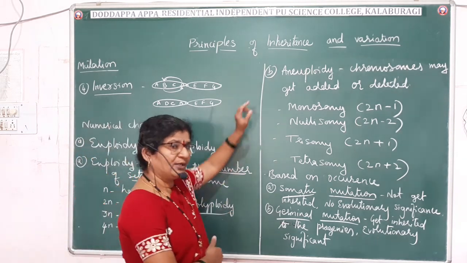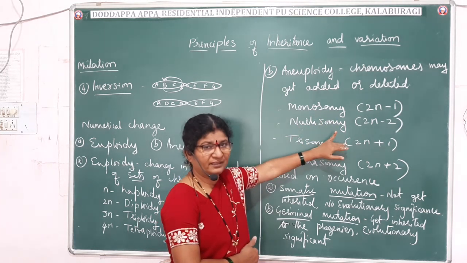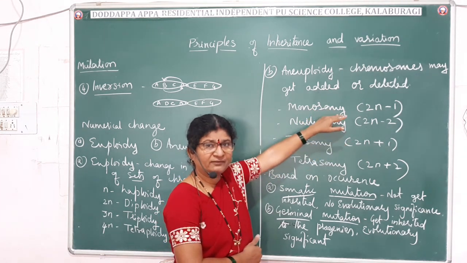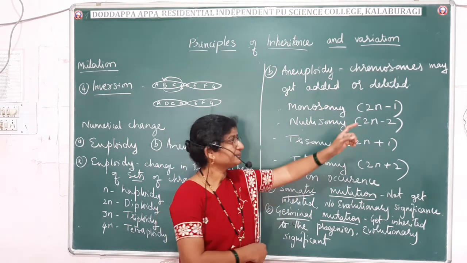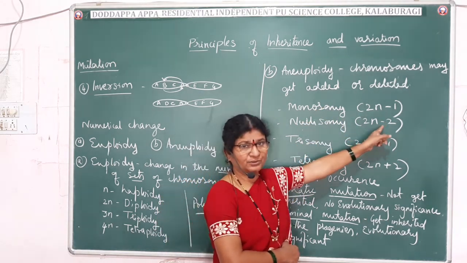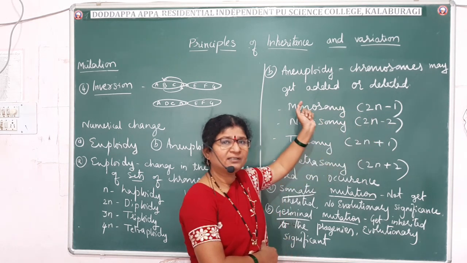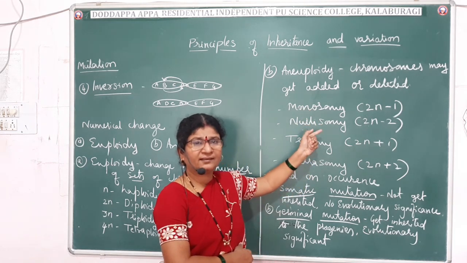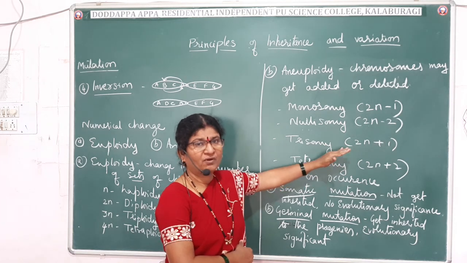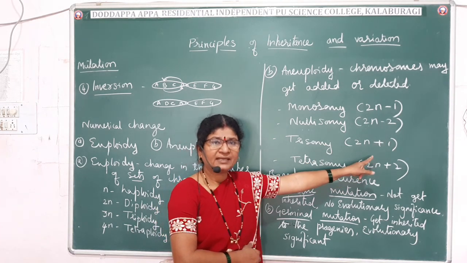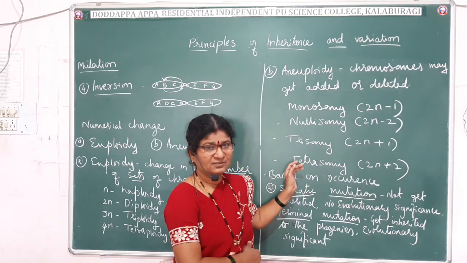And what do you mean by aneuploidy? The chromosome number may get added or deleted. If it gets deleted from the diploid set, depending upon whether 1 or 2 chromosomes are deleted: if 1, monosomy; if 2 are deleted, then it is nullisomy. And based on addition, if 1 gets added to the diploid set, trisomy; if 2 get added, it is tetrasomy.